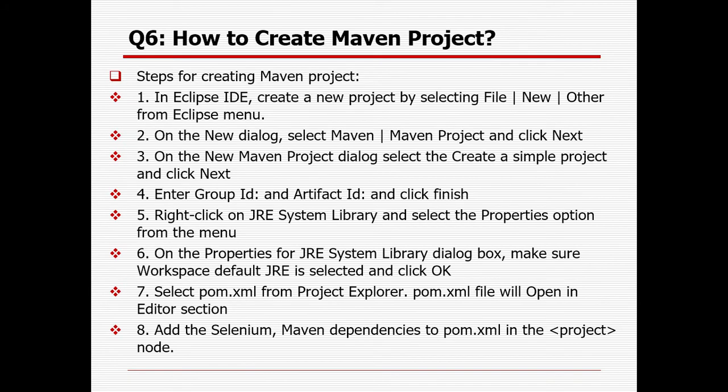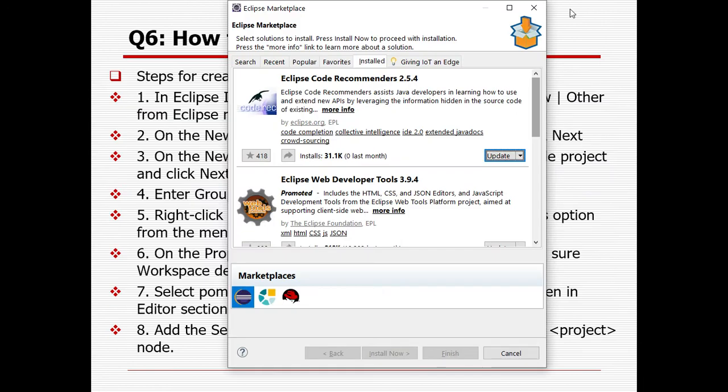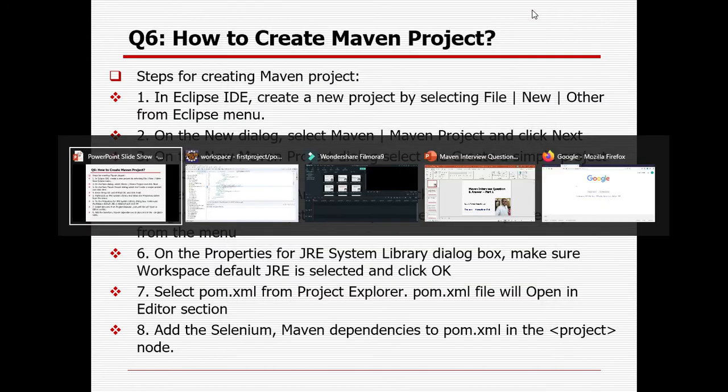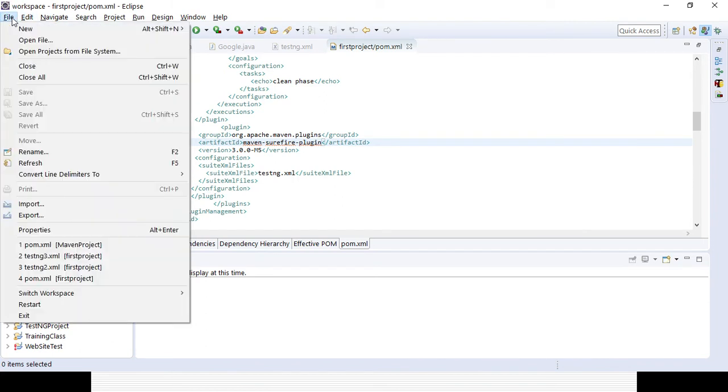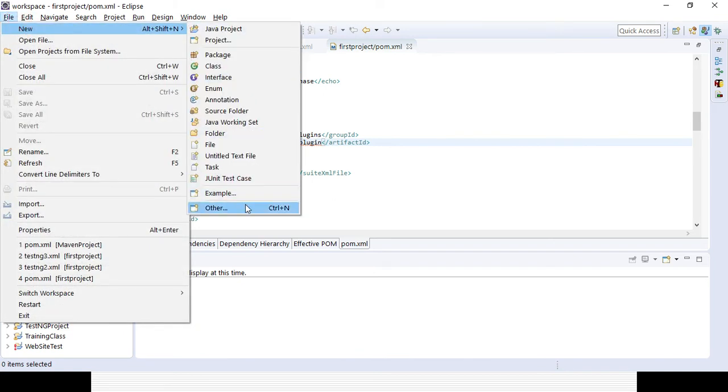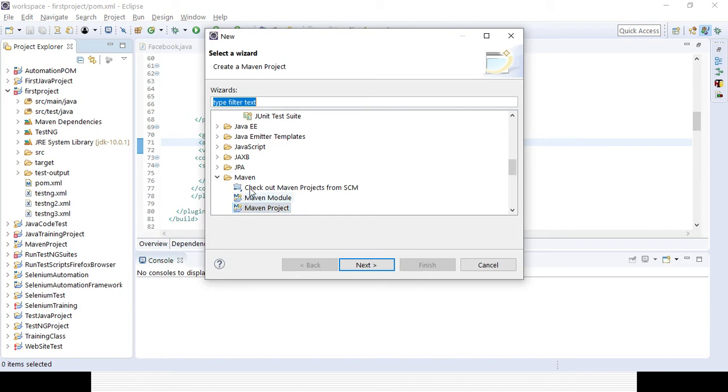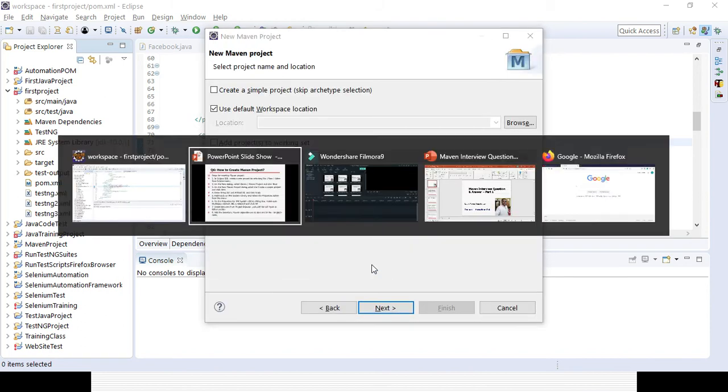How to create a Maven project, right? Once it is available in your Eclipse, how can you find whether Maven is installed or not? Another way: you need to click on File, then click on New, then click on Other. Then here you can see, if it is installed successfully, the Maven folder option, where you can select Maven module or Maven project, right? So you need to select Maven project, then click on Next.